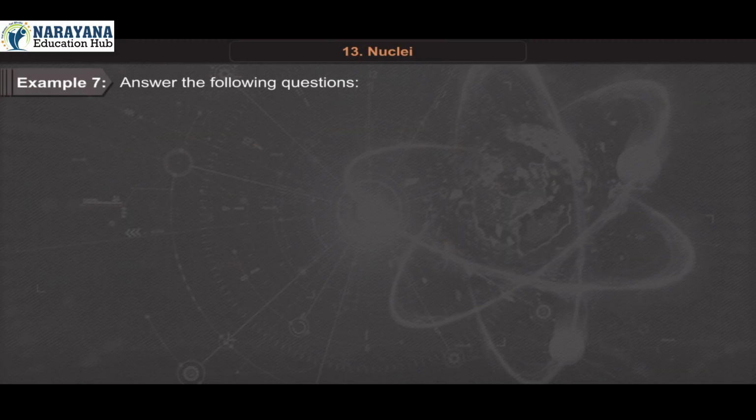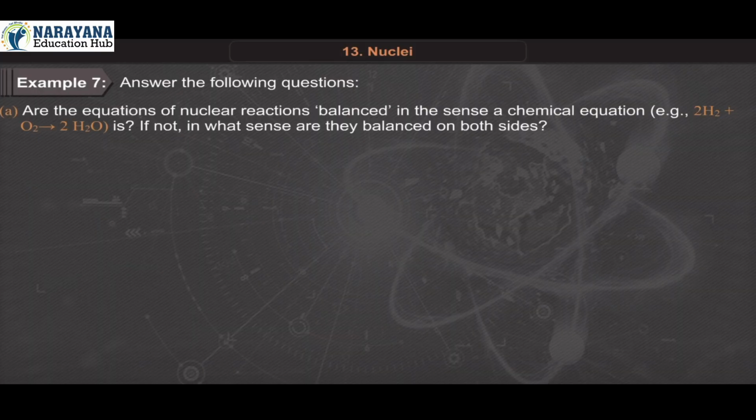Example 7. Answer the following questions. A. Are the equations of nuclear reactions balanced in the sense a chemical equation is? For example, 2H₂ + O₂ gives 2H₂O. If not, in what sense are they balanced on both sides?